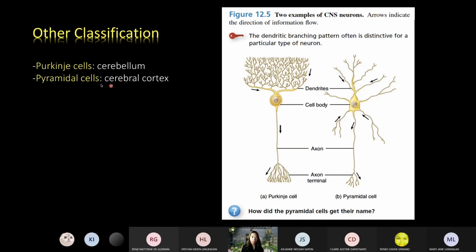And then another one is the pyramidal cell, which is found in our cerebral cortex, dito sa cerebrum. So, it's called a pyramidal cell, syempre because of its shape. It's like a pyramid. Okay? So, yun. That's why in some references, you just don't see the multipolar, bipolar, unipolar. Ito, you can see the names Purkinje and pyramidal cells.